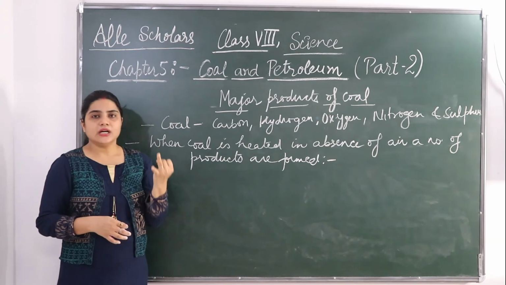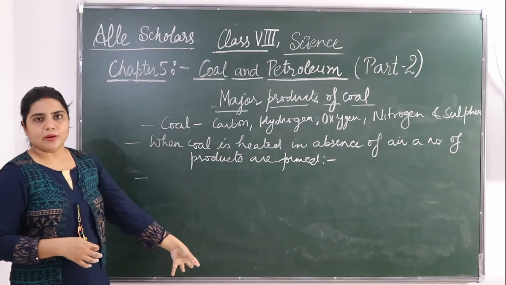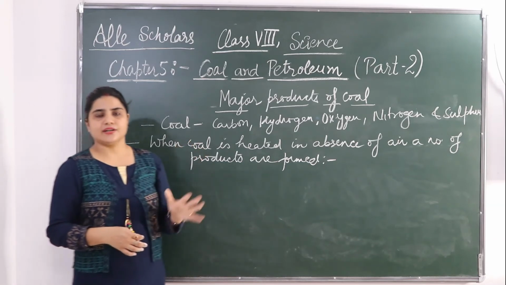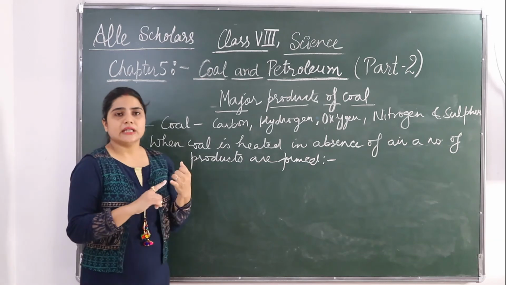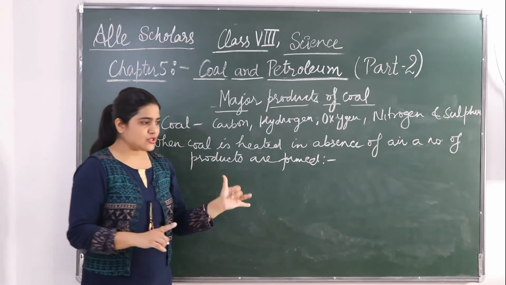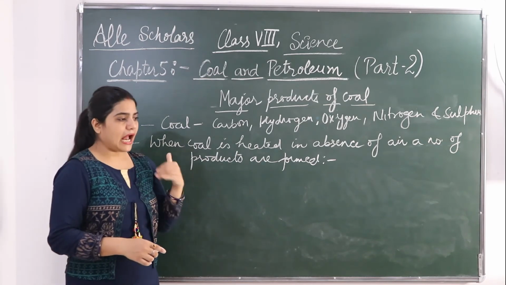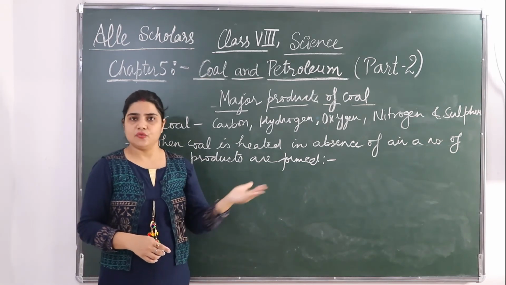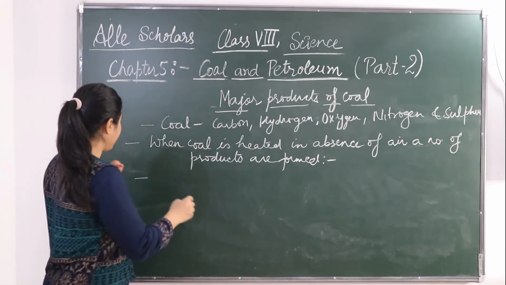Okay, so there are main three products that are being formed. Coke is there, coal tar is there, and a coal gas. If you remember how I have taught you in destructive distillation, I have already told you that coal gas is formed, which is insoluble, and then a coke was being formed and a coal tar is being formed. That was the lower layer of the barrel.